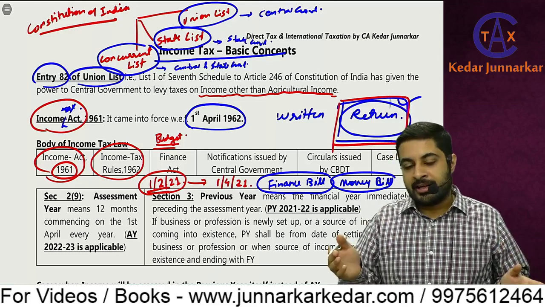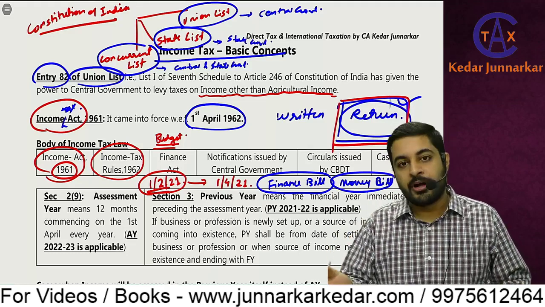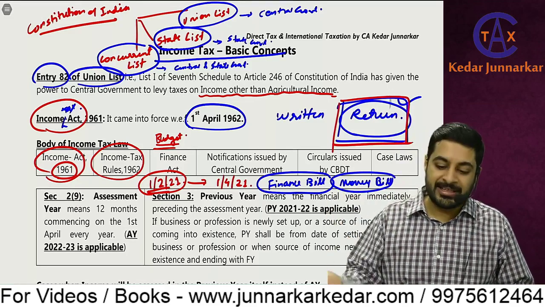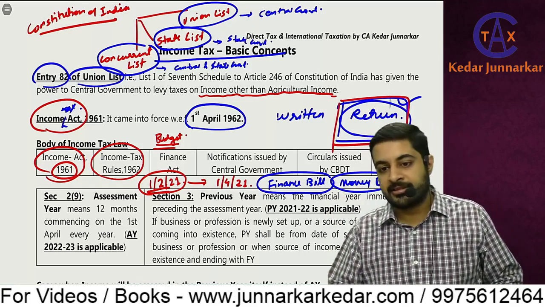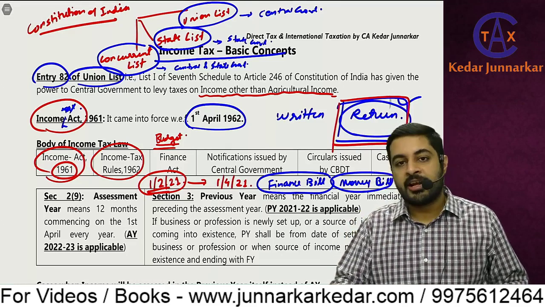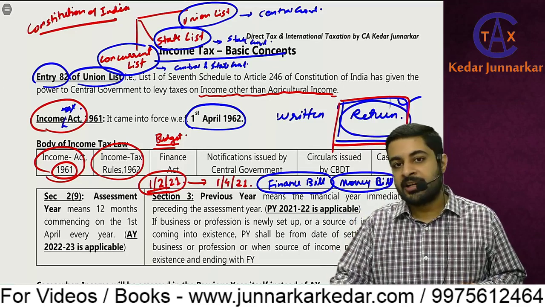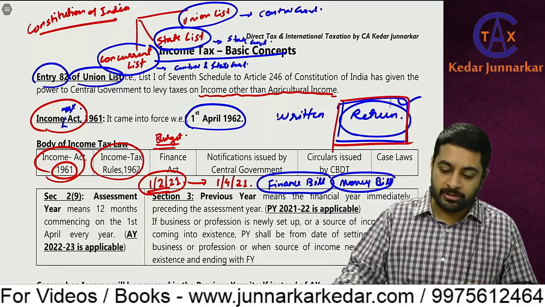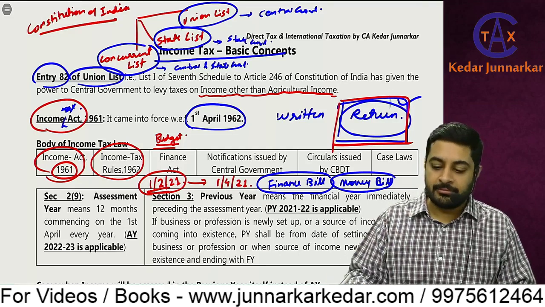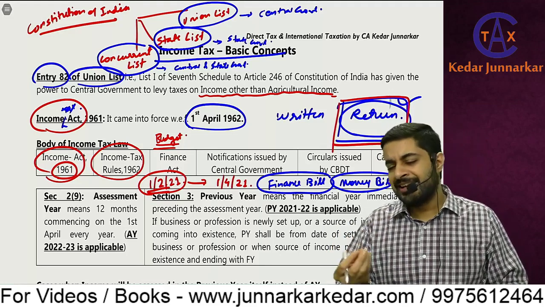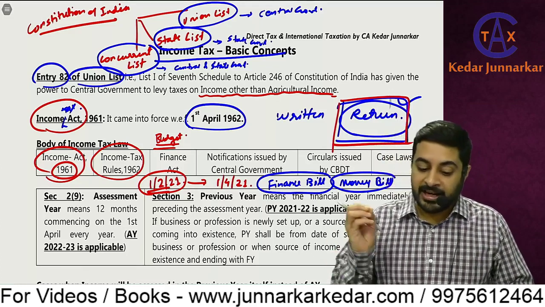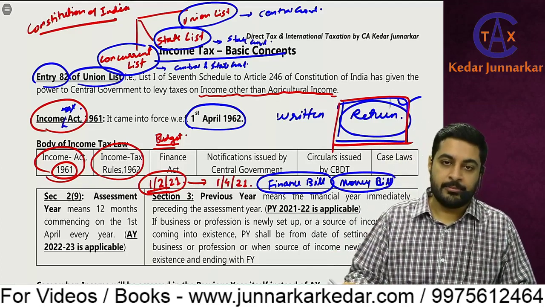In February itself it is passed in Lok Sabha, and then in March it goes to the president, and the president says okay, we are agreeing. Anyway, in India the president doesn't have much power, it is like an ornamental post. That person will just sign it. Obviously he has the power to reject, but generally it is never rejected, and once it is signed, the finance bill becomes the finance act.